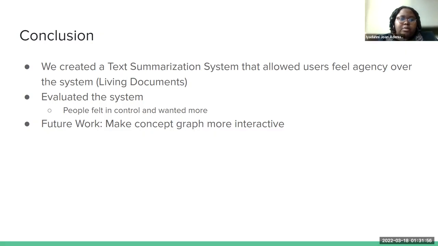Future work includes providing more functionality for our system, which includes making the concept graph that visualizes output more interactive.